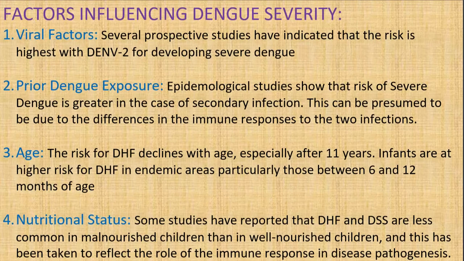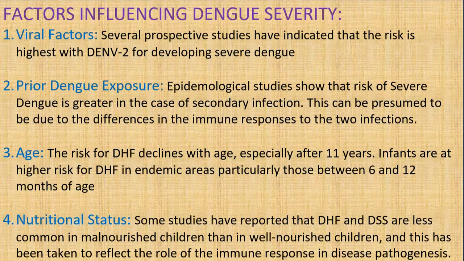So, whenever there is infection with dengue virus type 2, there is a very high chance of developing severe dengue. There are four types, and the second type has more chance of severe dengue. Or when there is prior dengue exposure, there is a high chance of severe dengue compared to the primary infection.